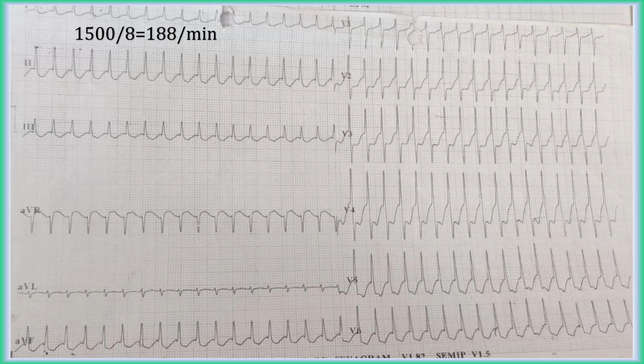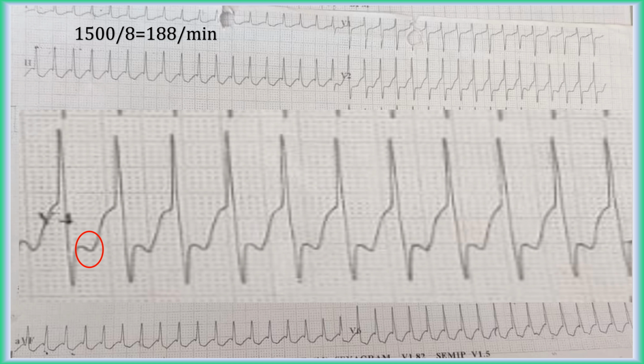There is ST depression in multiple leads. P waves are not distinctly visible except in lead V4. If look closely, RP interval is shorter than PR interval. RP interval is definitely more than 2 small boxes long. This means RP interval is more than 70 milliseconds. All these features are suggestive of orthodromic AVRT.